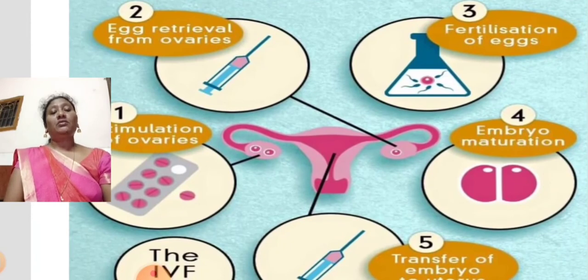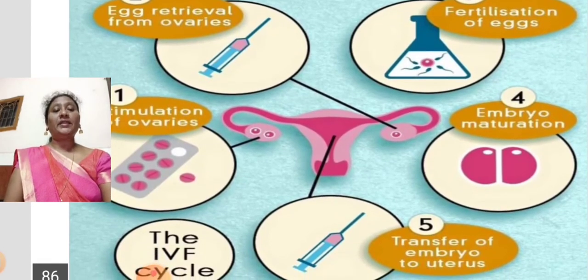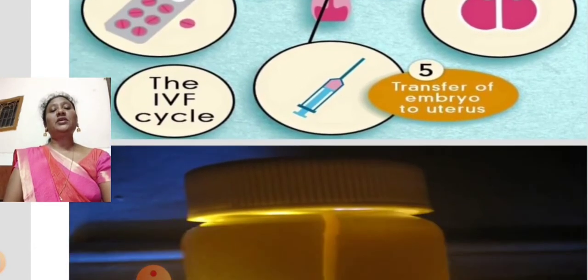They promote ovulation. They take the ovum through the syringe. That ovum is mixed with the sperm in the test tube, and they make it develop into the embryo, and this embryo will be transferred to the female's uterus.